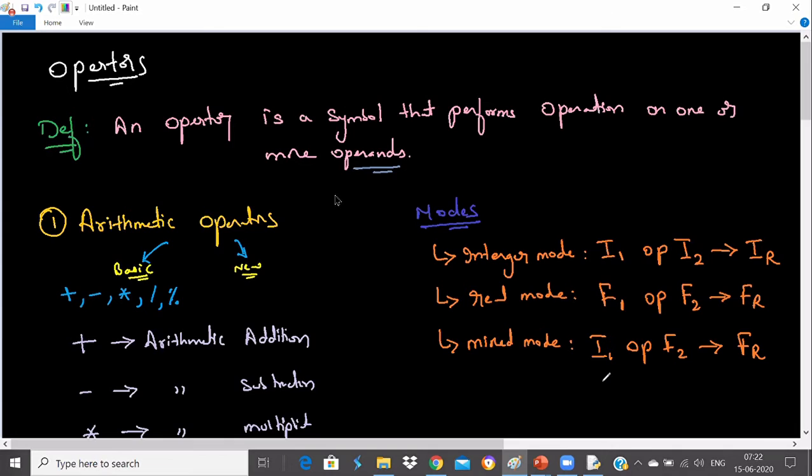The result will be in float and vice versa. The first value can be floating point and the second value can be integer, then even for that the result will be floating point only. So these are the three different modes you have: integer mode, real mode, and mixed mode. Is that clear for everyone?